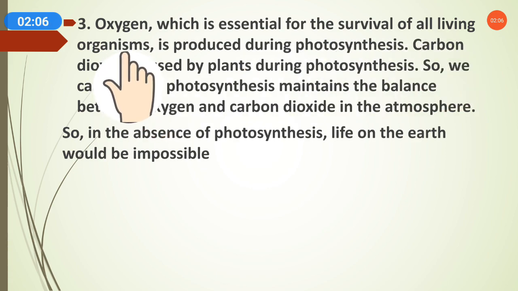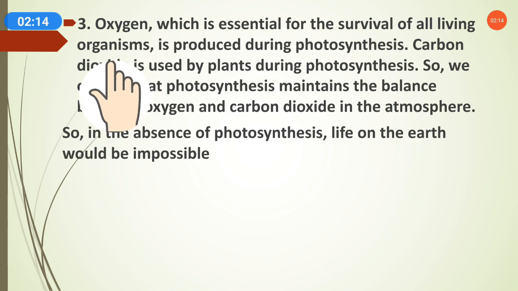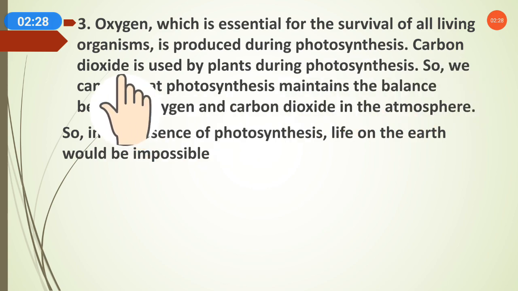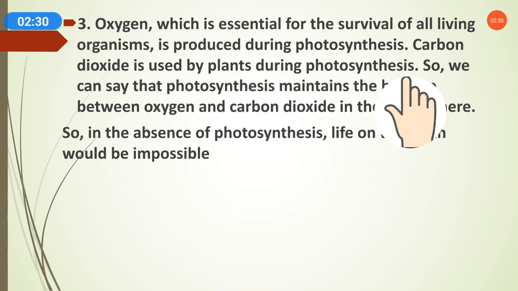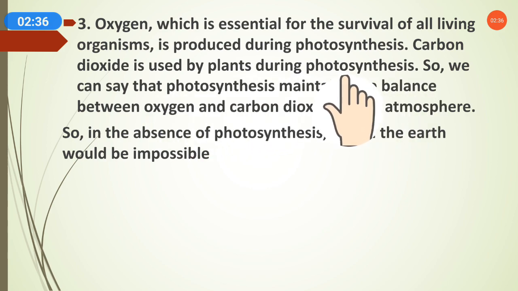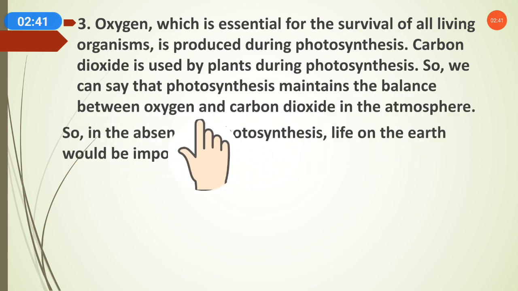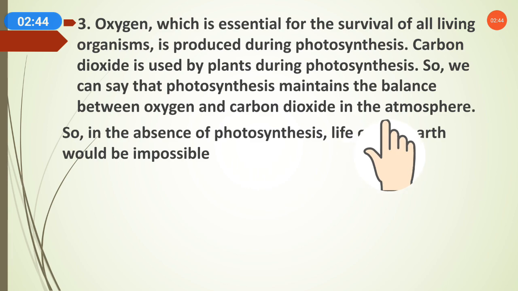Third point: oxygen, which is essential for the survival of all living organisms. As we know, when we breathe, what is very important? Oxygen. This oxygen is produced during the process of photosynthesis. At the end of photosynthesis, what is released? Oxygen. Carbon dioxide present in the atmosphere is used by plants during photosynthesis.